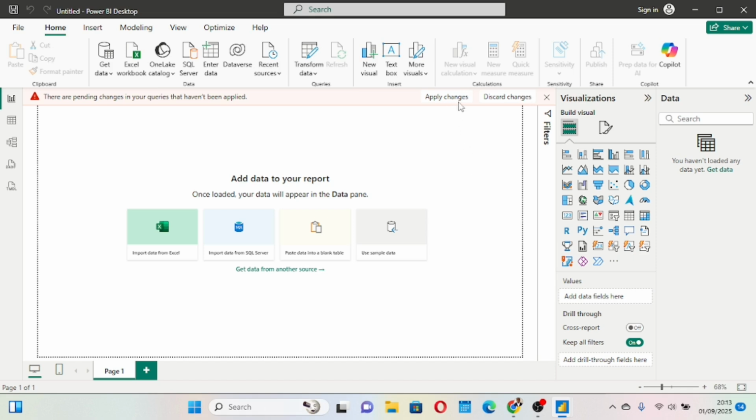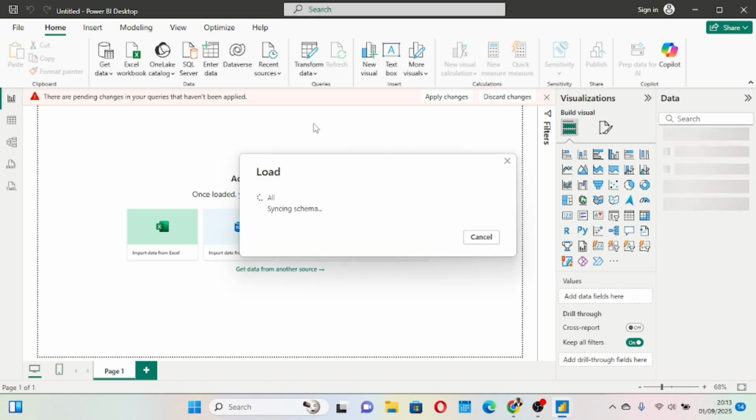So it says apply changes. Power BI takes its time to analyze the data, check the columns, check the rows, and ensure that everything is okay before it brings it in. So this data we are loading directly because the data has been cleaned in our Excel. If you look at the Excel, there are no inconsistencies and no duplications. It is clean data. Everything has been wiped, now ready for analysis or creating visuals. That is why we just loaded directly.